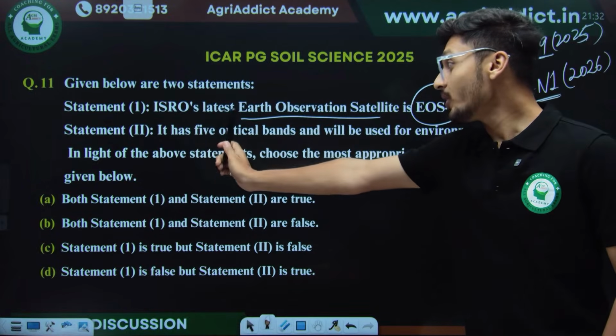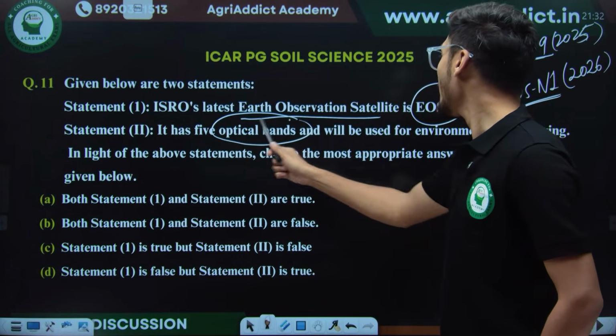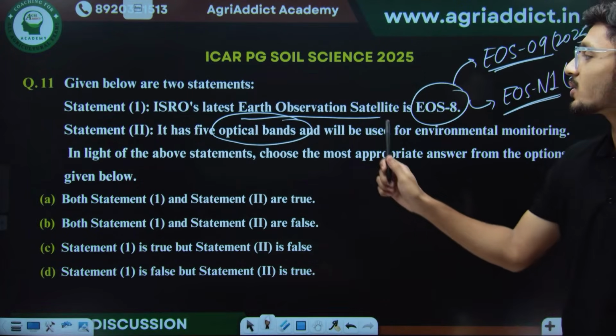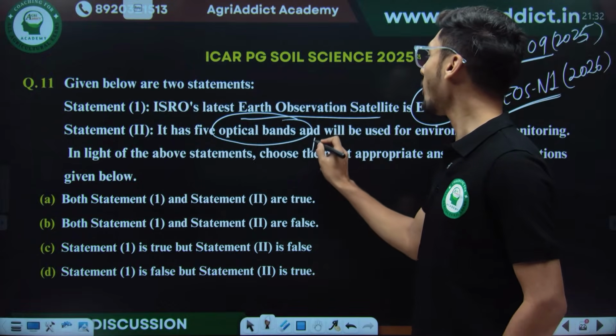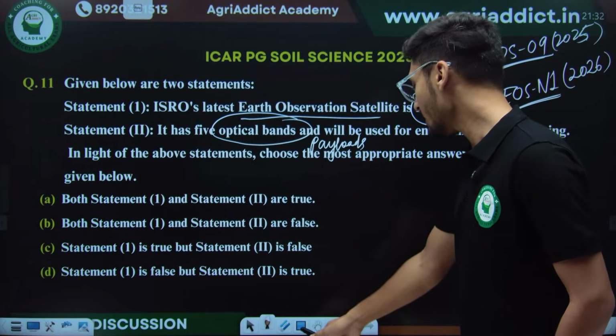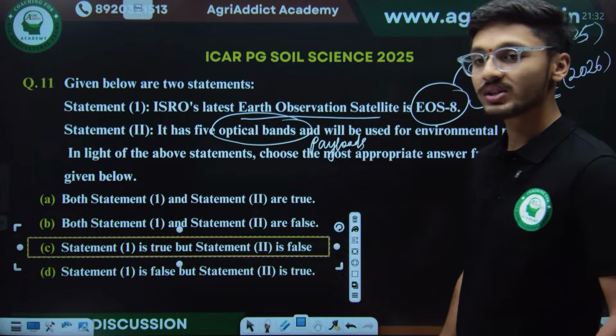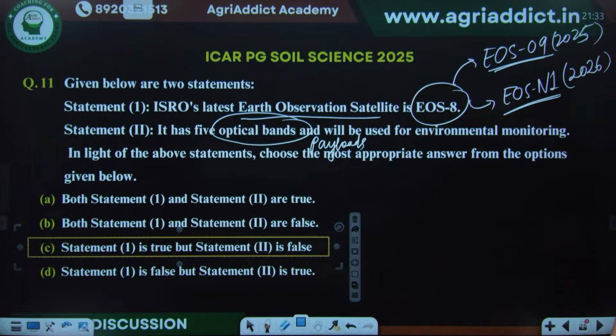Then the statement 2 is it has 5 optical points. नहीं, EOS 8 में optical bands नहीं है. Instead of optical band, it is using payloads. याद रखना. So the correct answer for this question is statement 1 is true, but statement 2 is false. Yes, option C is the correct answer for this.